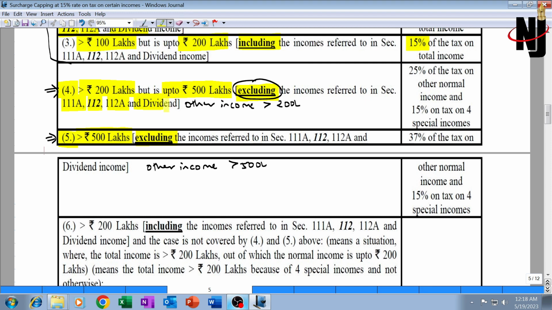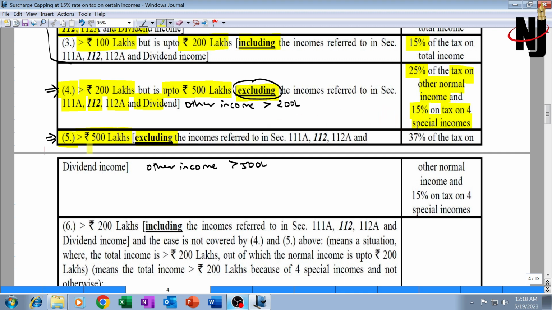Now we'll have to divide the tax into 2 parts. How much is the tax on other income? On that tax on other normal income, we will apply the 25% surcharge rate, whatever is applicable for this particular slab, income exceeding 2 crore but up to 5 crore. But the surcharge rate on tax on these 4 special incomes will be capped or restricted to 15%.